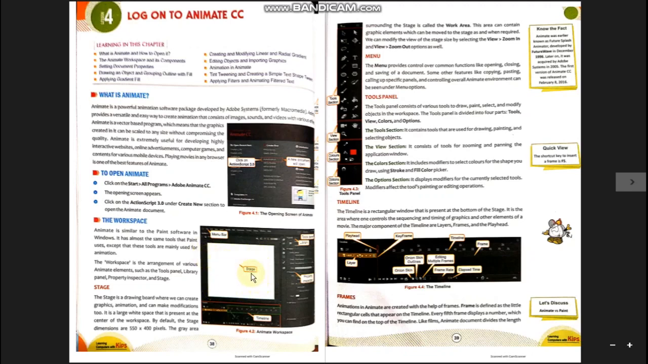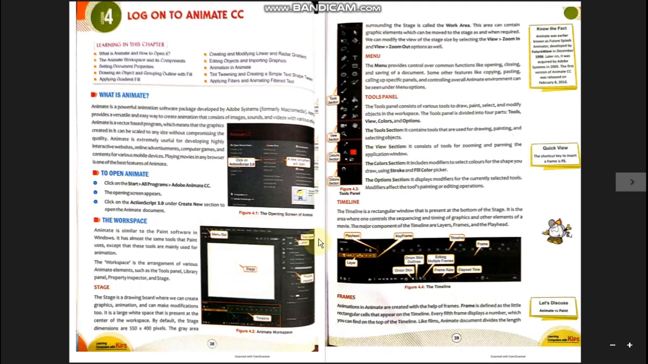To work on the stage, there are several different components, like the menu bar. The menu bar will provide control over various common functions like opening and closing of the documents, and some other features like copying, pasting, and calling up specific panels. These are the panels if you want to show or hide any particular panel. So all these commands you will get from here, from the menu bar.